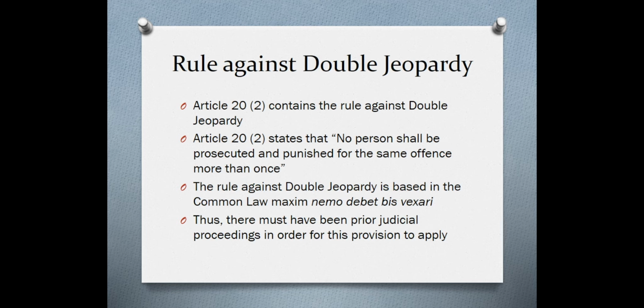Article 20 also contains the rule against double jeopardy. It states that no person shall be prosecuted and punished for the same offense more than once. Now, key to this is: no person shall be prosecuted and punished. So if the first action taken against the person was not in the nature of a prosecution, that is, the person was not charged with a crime and tried for that crime, then the person can subsequently be charged and tried for that particular offense.